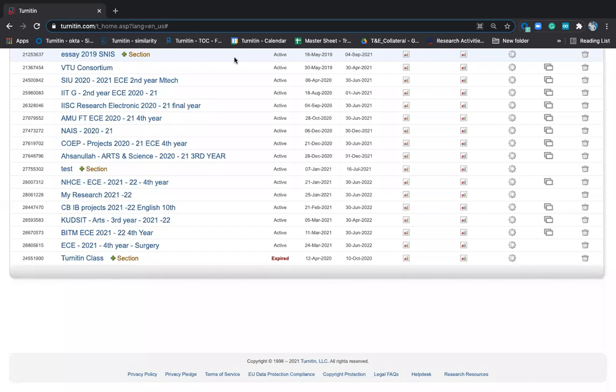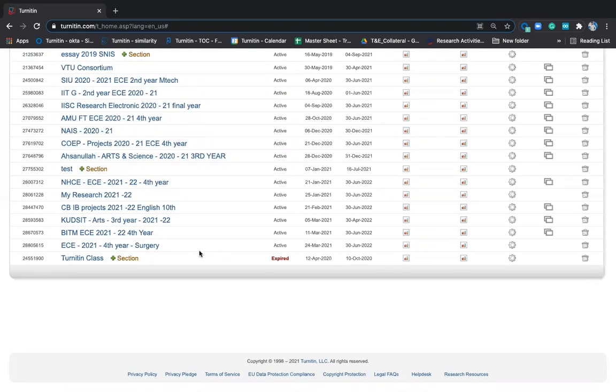Do not share it with other students except the specific students. So I have 10 students who have to take up this class. I'll give it only to those 10 students. Class ID is auto generated. Enrollment key, I type it on my own. Alphanumeric or numerics, minimum of 6 characters. It can go to 8, 9 and 10 also.